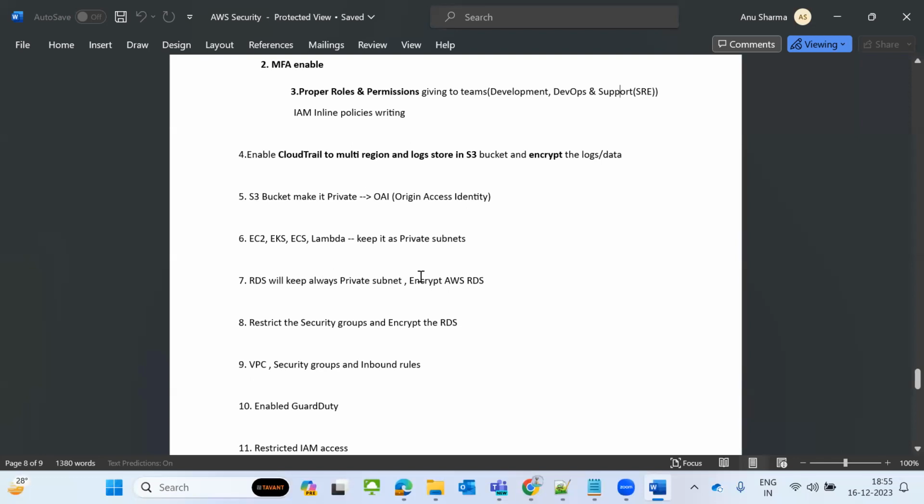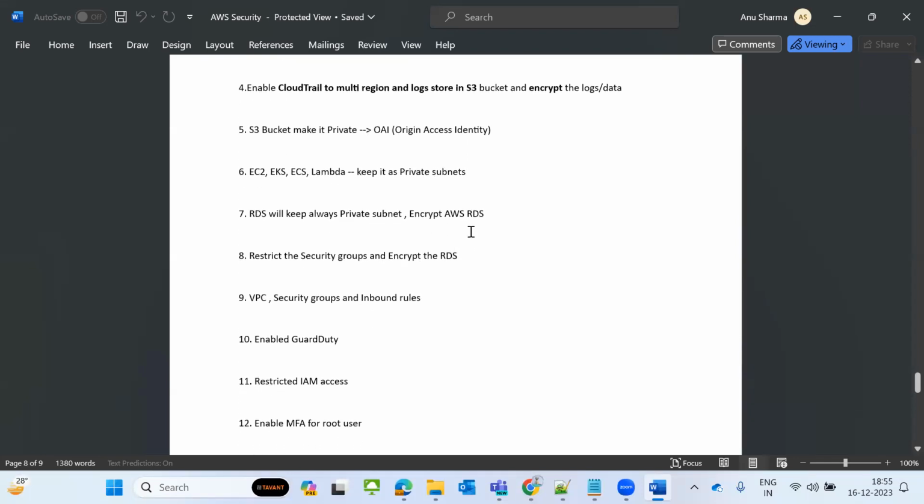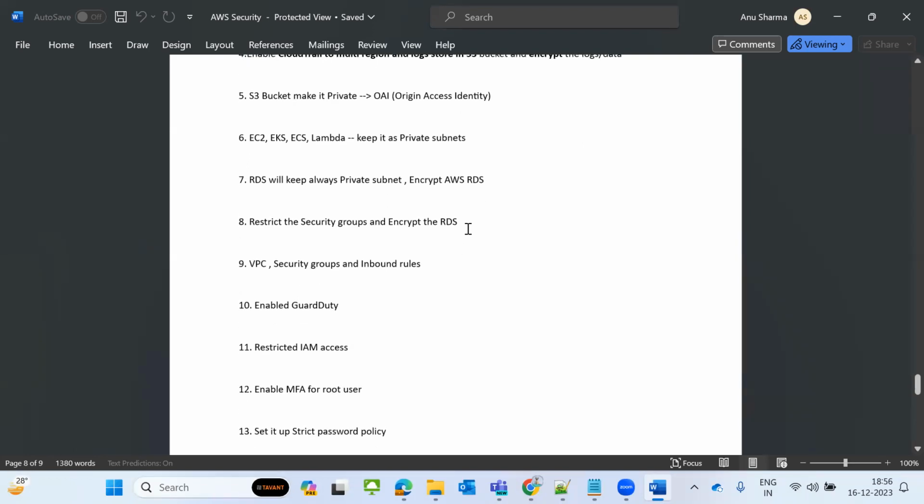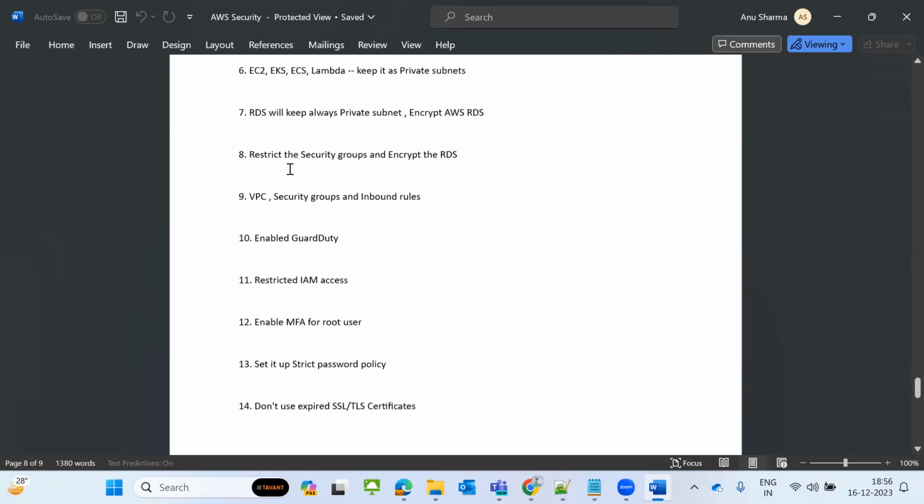And your RDS, you always have to encrypt, because when you use KMS encryption, your data will also be encrypted. Restrict the security groups and encrypt RDS. We already discussed this. In the security groups, don't allow 0.0.0.0/0 on port 80. Don't allow those things because of the security restrictions.